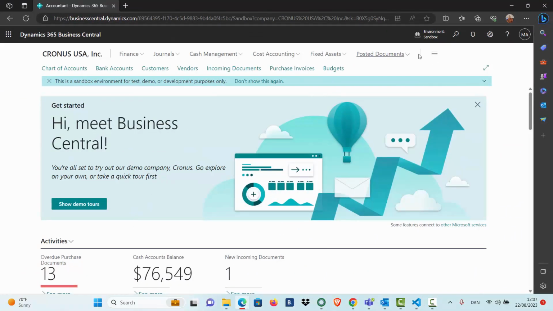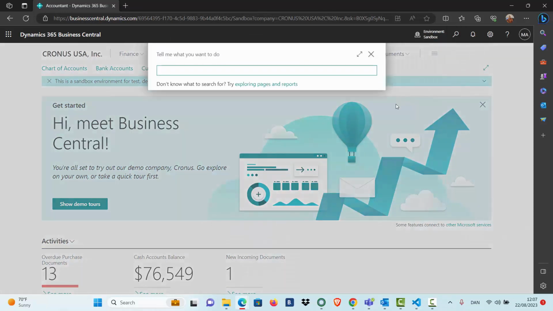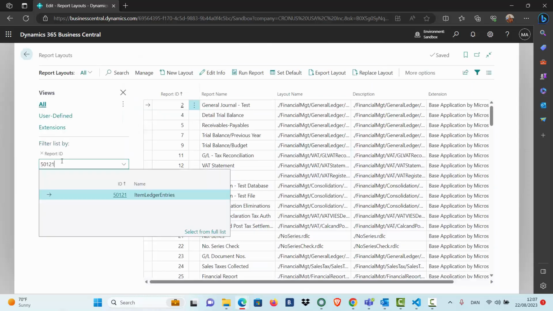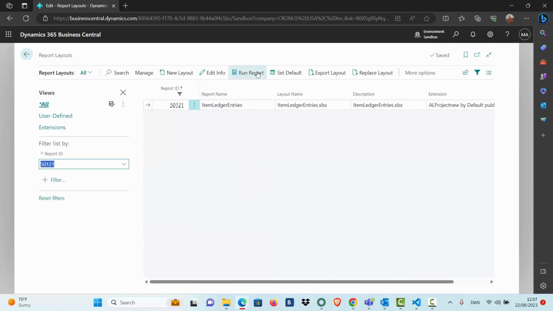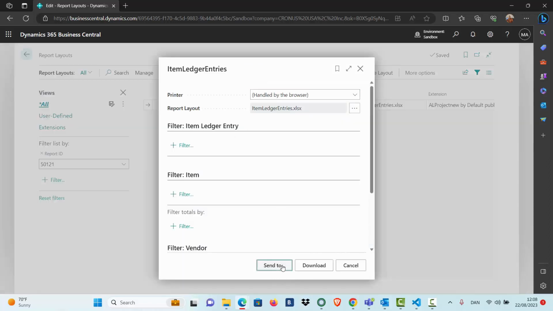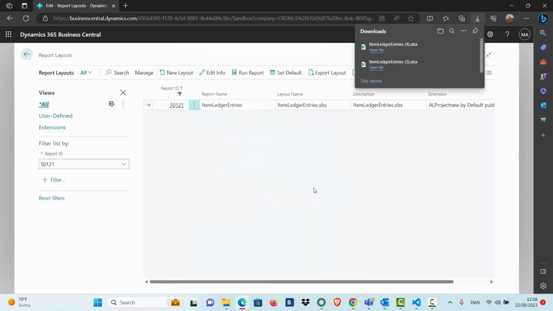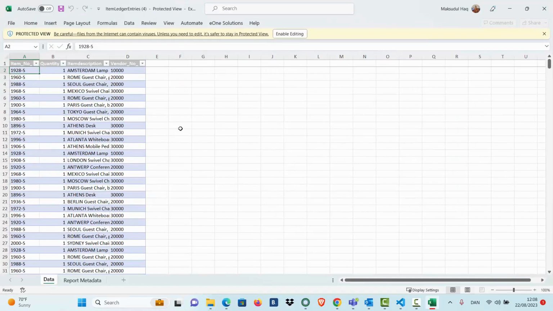In Business Central, search for report layout. Filter by report ID. Item ledger entries shows up. Let's run this report. Export an Excel datasheet for this. So I can see the required fields for the report are generated from Business Central.